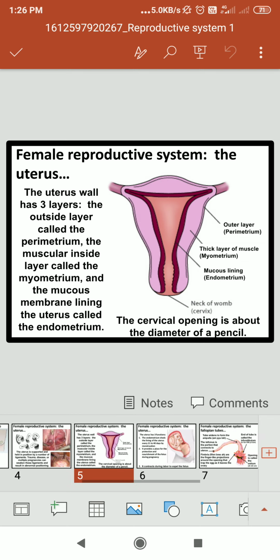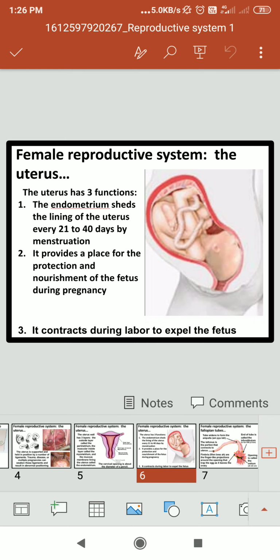Okay, now next is the female reproductive system, the uterus. The uterus has 3 functions. The endometrium sheds the lining of the uterus, and every 21 to 40 days the menstrual period occurs in the female.